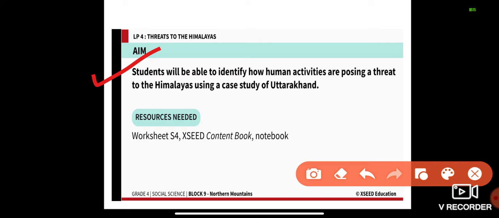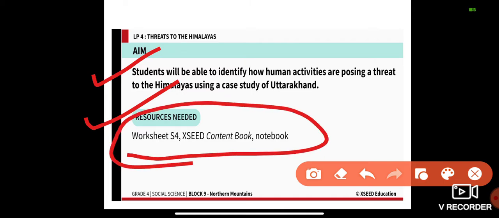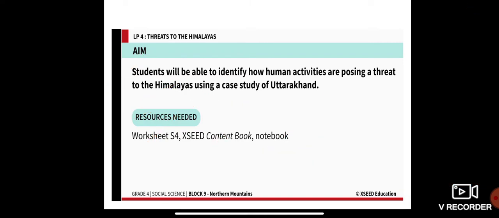The resources required are your worksheet S4, your exit content book, and your notebook as well. As usual, beforehand, please get ready with these three resources: your worksheet, your exit content book, and your notebook.